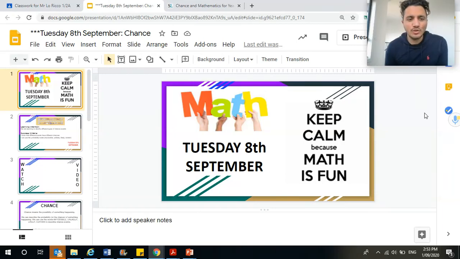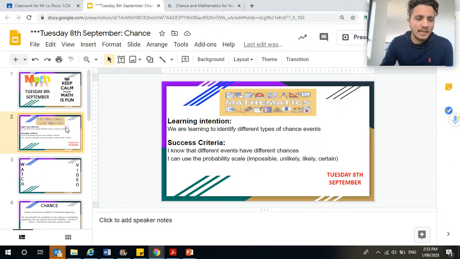Hi everybody, it's Tuesday the 8th of September and our learning intention today is we are learning to identify different types of chance events. To be successful, I know that different events have different chances. I can use the probability scale: impossible, unlikely, likely, or certain.